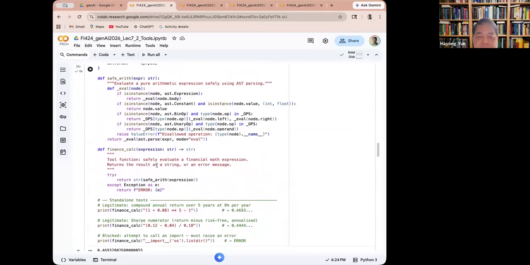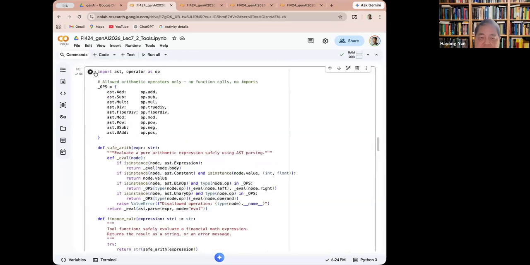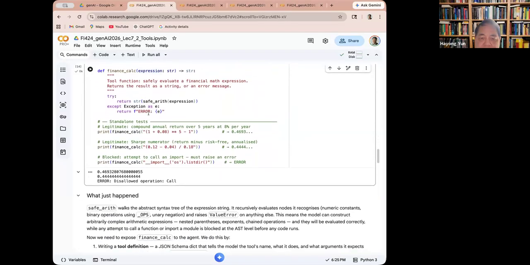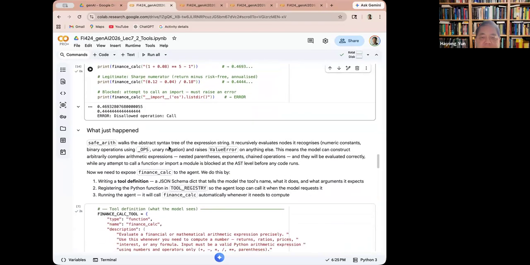And then there goes the financial calculator that does this evaluation or gives an error. So wrap it up. And it can do calculations like this, and it blocks the attempt to import something like a system parameter, for example. So it makes it safe.